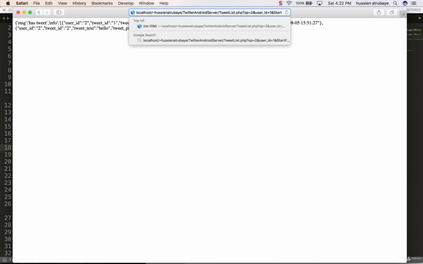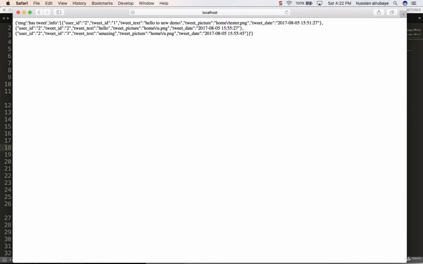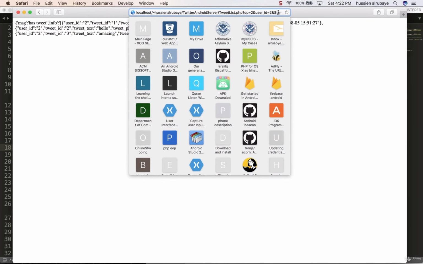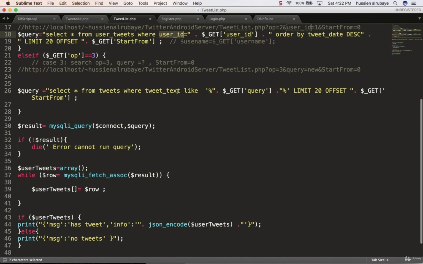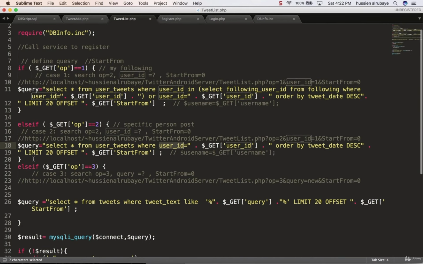So operation 2, he gives me this information. This is the tweet for user ID number 1. I say 3, 2. So for every one he has a specific operation. Wait, I think there is something wrong. So for the 1, I will do this.